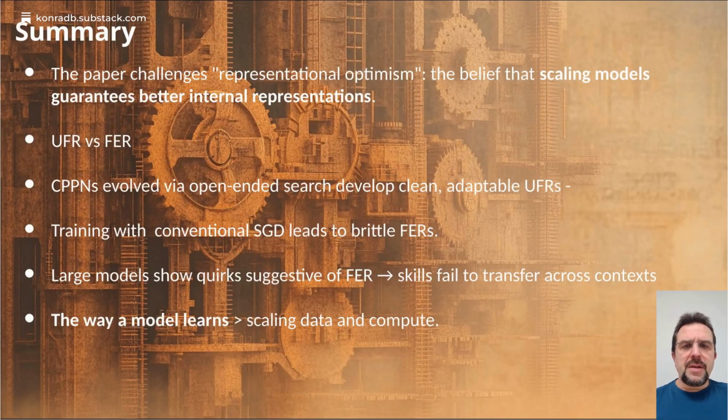To summarize, this paper challenges the core belief that bigger models are always better on the inside. It introduces the key concepts of UFR, the ideal organized representation, and FER, the messy and fractured representation that may be common in today's systems. The visual experiments with CPPNs show that the learning process itself, open-ended exploration versus direct optimization, is the critical factor that determines which type of representation emerges, even when the final outputs are identical.